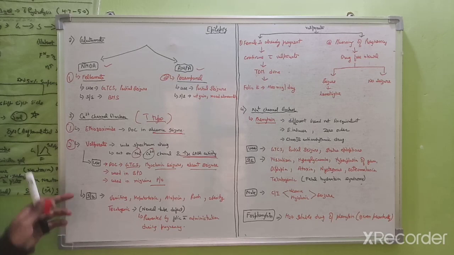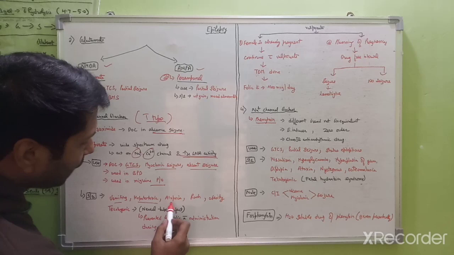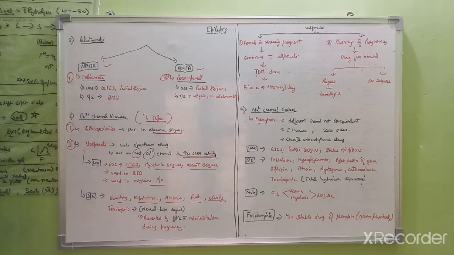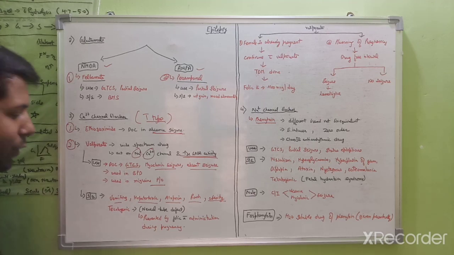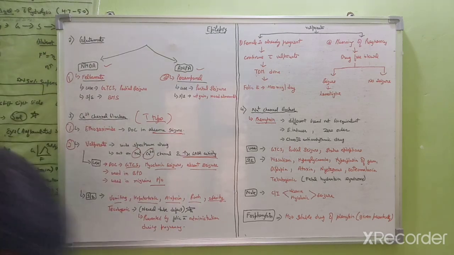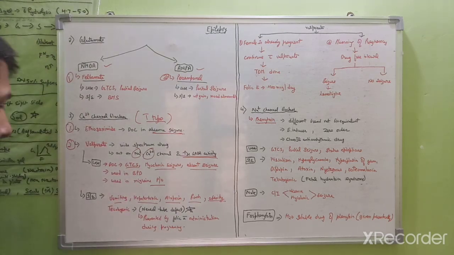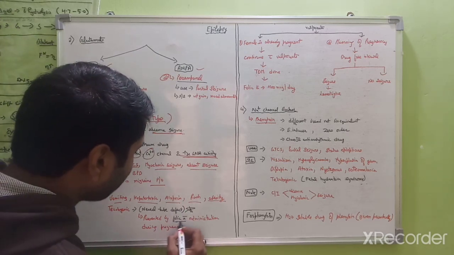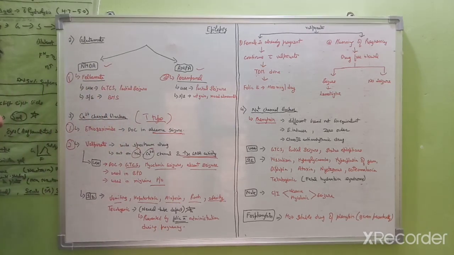The side effects of valproate are vomiting, hepatotoxicity, alopecia, rash, and obesity. And the main side effect of valproate is teratogenicity. The side effect caused by valproate is neural tube defect. The neural tube defect is prevented by administration of folic acid during the pregnancy.